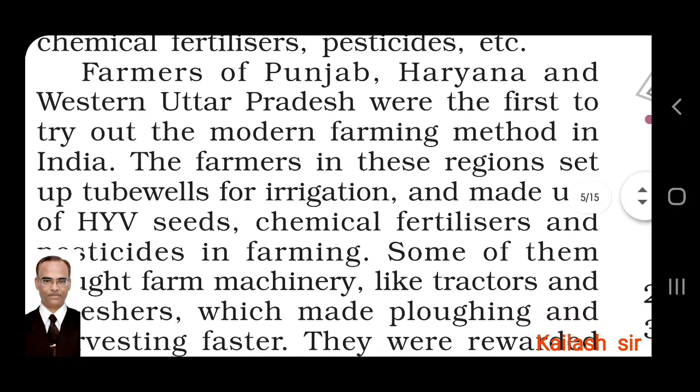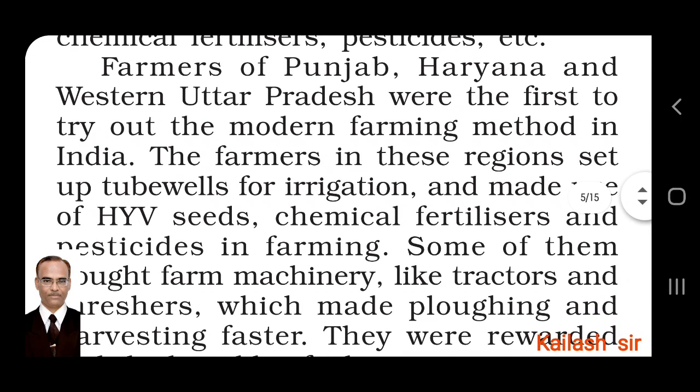Farmers of Punjab, Haryana and Western Uttar Pradesh were the first to try out the modern farming method in India. The question is asked, who used modern farming methods for the first time? They are farmers of Punjab, Haryana and Western Uttar Pradesh.